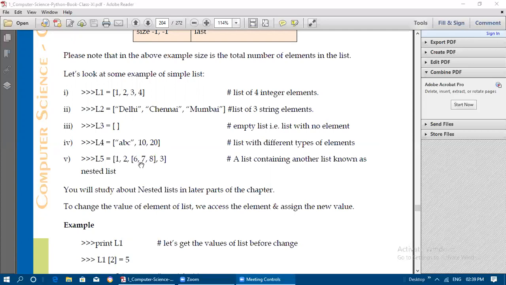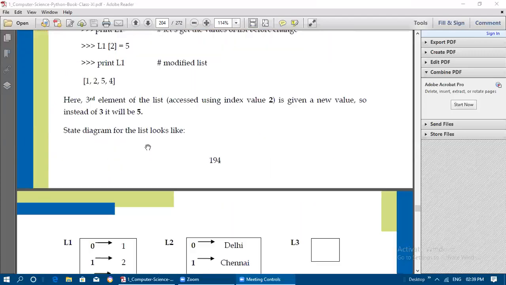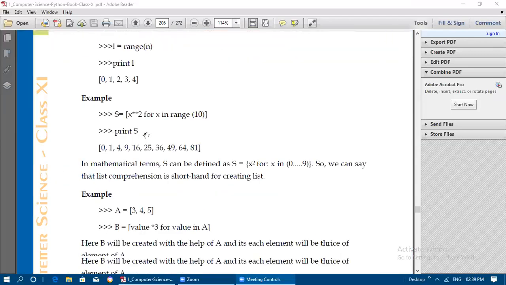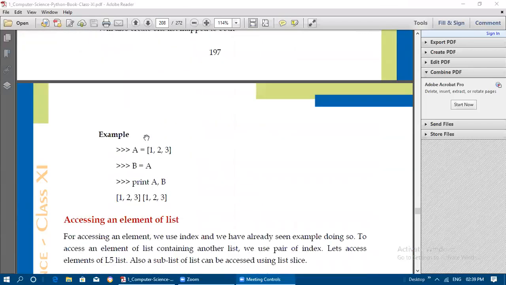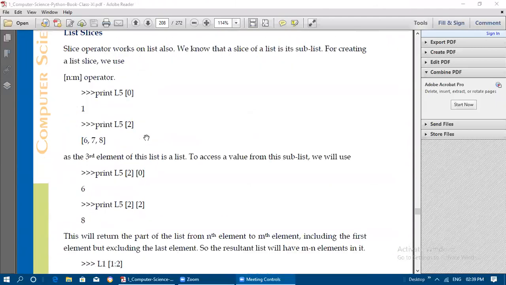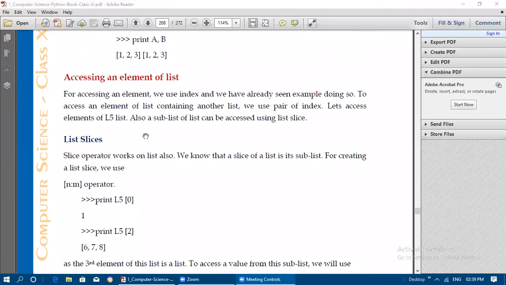If I want to access this 6 7 8 separately, I need to use two square brackets. That's why they have said two indexes. Two indexes means two square brackets we need to use, and inside them we need to pass the index values. First square bracket, second square bracket, inside we need to pass the index value. For that we will see an example here.